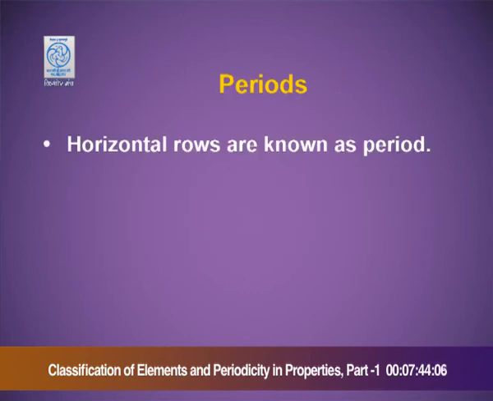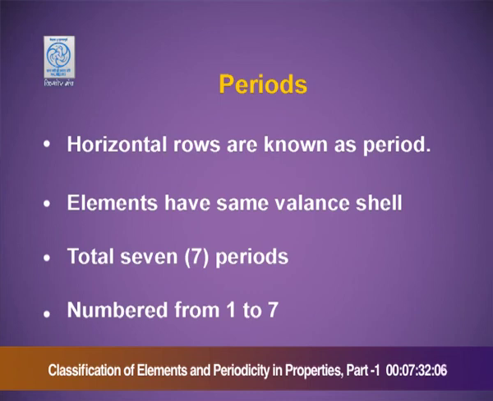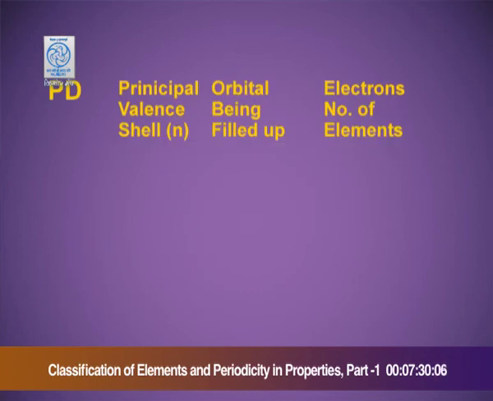Periods. The horizontal rows are known as periods. The elements have the same valence shell. In all, there are a total of 7 periods numbered from 1 to 7. Period 1.